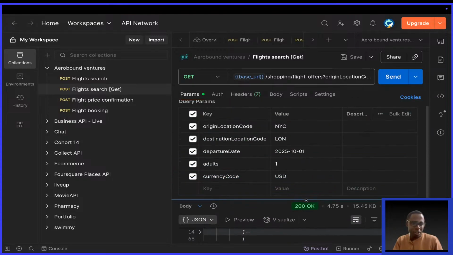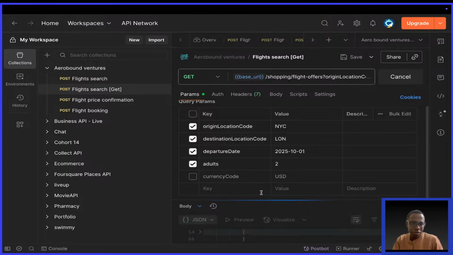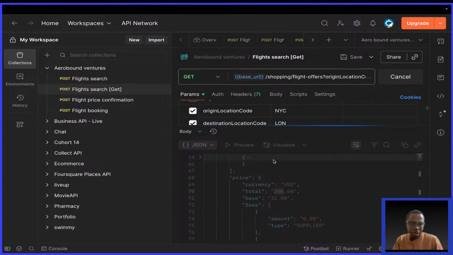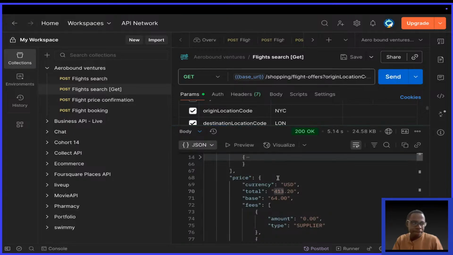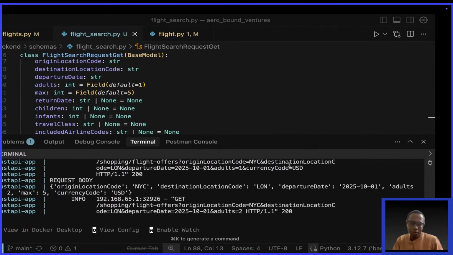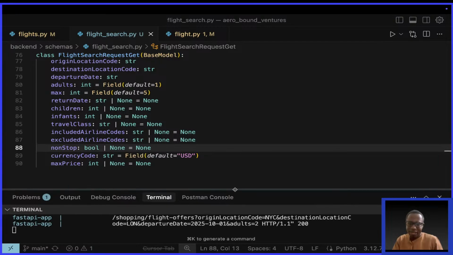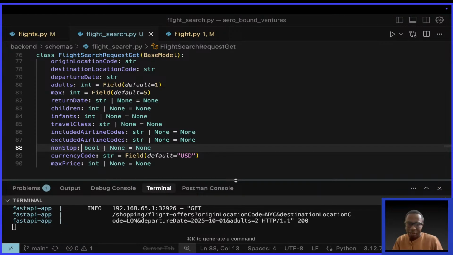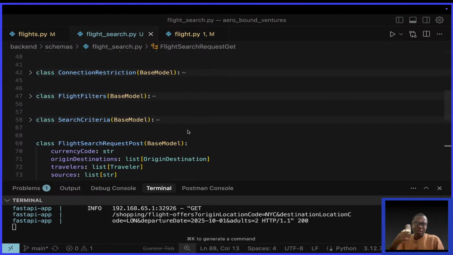You see, it's still the same price. Okay, so this time what I'm going to do, I'm going to remove currency code, switch it off. Okay, and then for adults, I'm going to say we have two adults. Okay, and you see what it says. Hit send, expand. You see, the price has increased. Okay, and it's still USD. That's good. Okay, so what else can I change here? I can't see what I should change. If I see anything that needs to be default, I'll keep flipping it slowly by slowly.